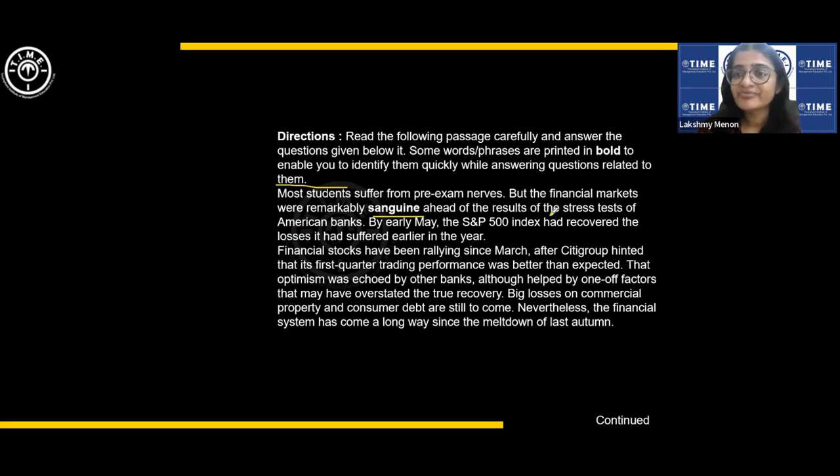What are we talking about? Stress test conducted on American banks. Okay, let us see what they are talking about. So this analogy with exams, that was just for comparison, it was just an analogy. Sanguine means optimistic. The word is in bold, so probably we may have questions based on it. See guys, if you're doing RC somewhere in the middle, you see words in bold, you know there are vocab questions. If you don't have enough time, you can at least do those questions, right? Okay. So we are talking of some stress tests, but the financial markets were optimistic, or they were looking good.